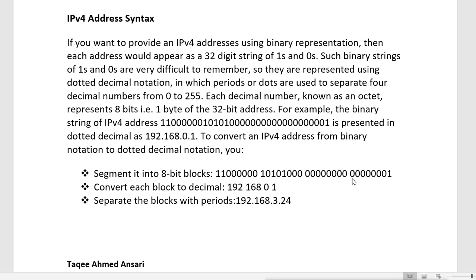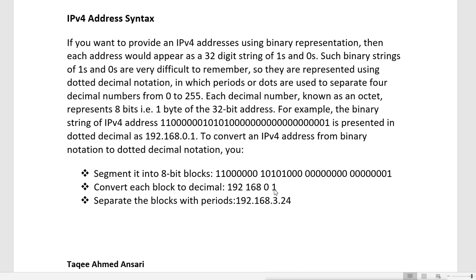So like this, we have divided into 4 blocks. Then convert each block to decimal. Now remember, you will not convert the whole 32-bit in single. You will convert separate 8-bit block into decimal. So as you see in the first block, 8-bit block, you see this first bit is on, and we know that first bit value is 1.